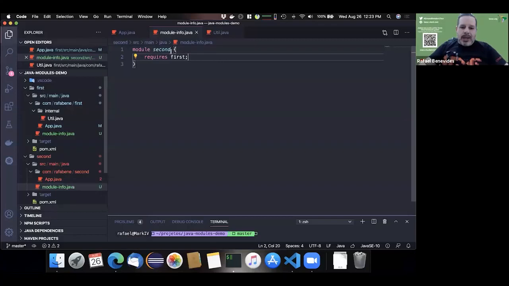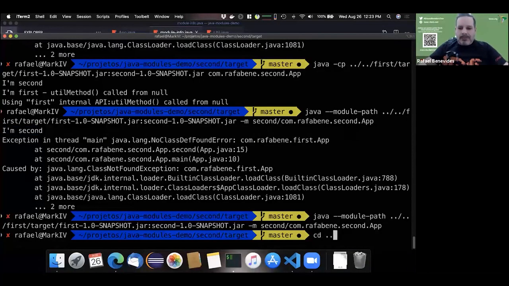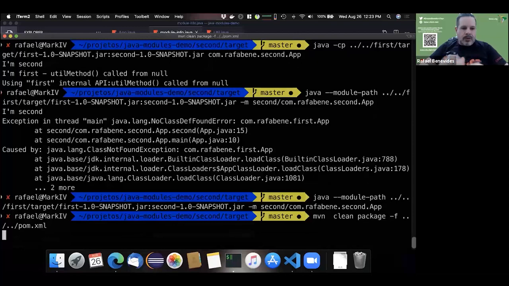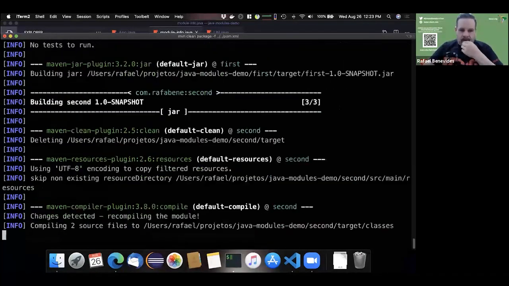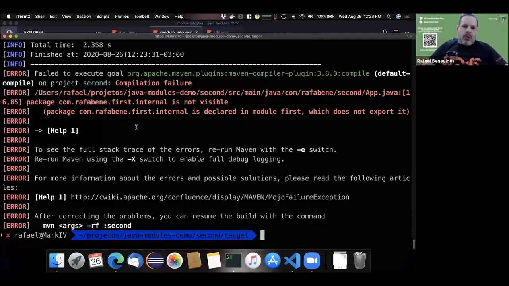Okay, when I do that, I can compile. So let me do Maven clean package. Maven is also prepared to see modules.